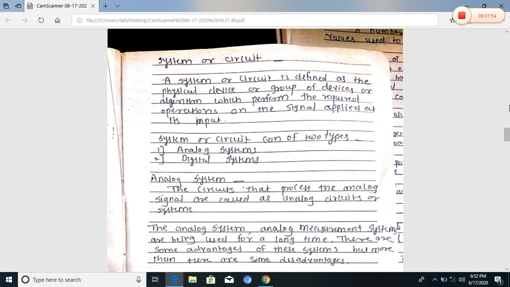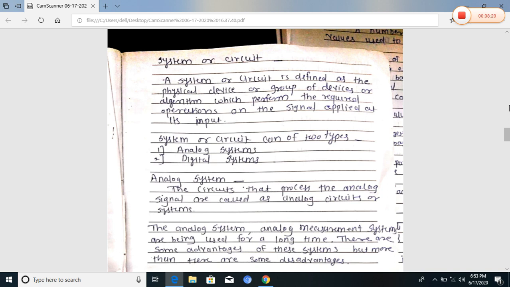Any system is a physical device, or group of devices, or algorithm that performs the required operation on whatever input signal you give it. That is known as a system or circuit.